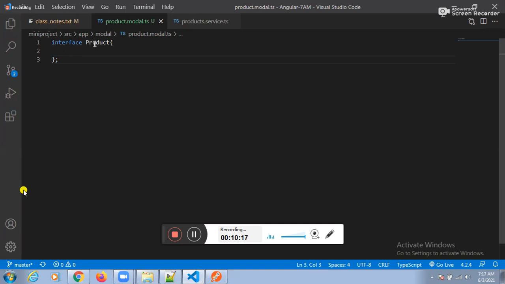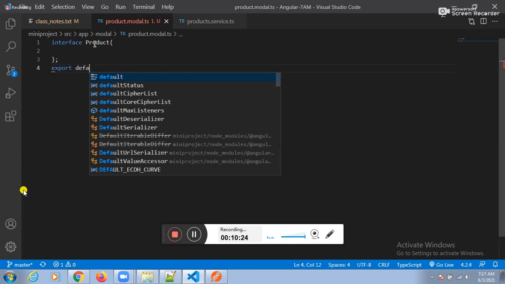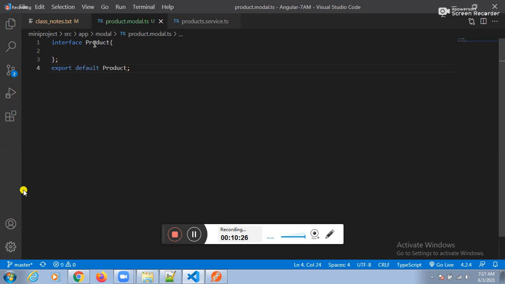Can I export the product? How can I export it here? Export default. What you want to place? Product. Export default. We need to place the product here itself. See this one here.